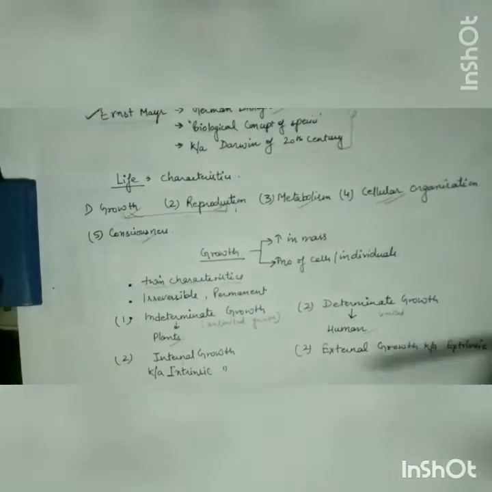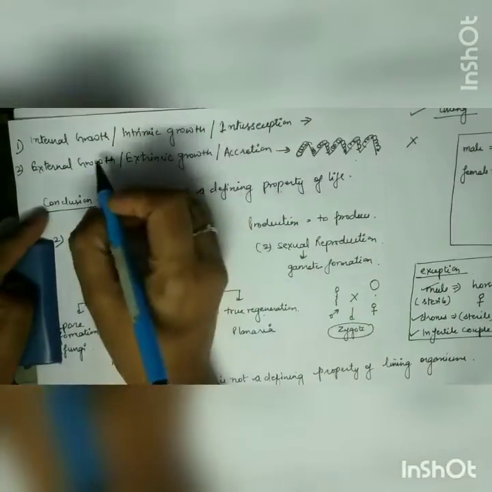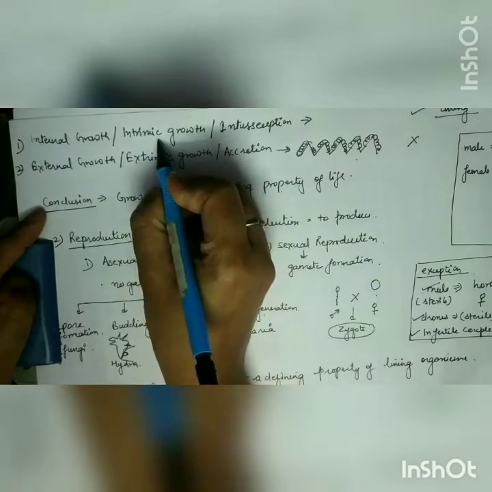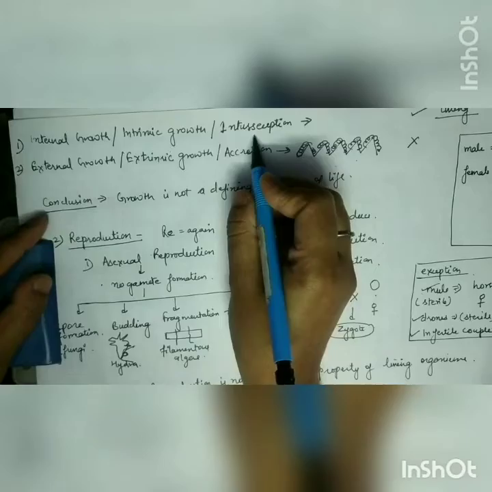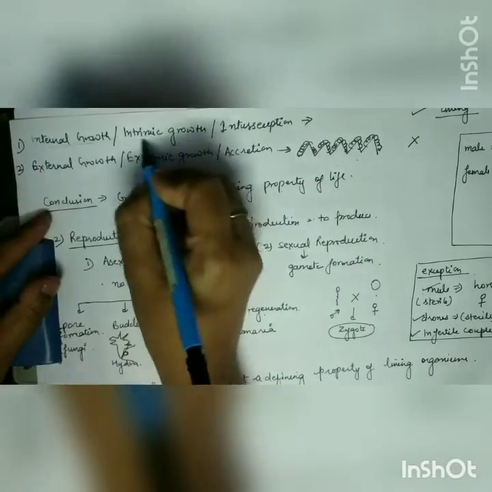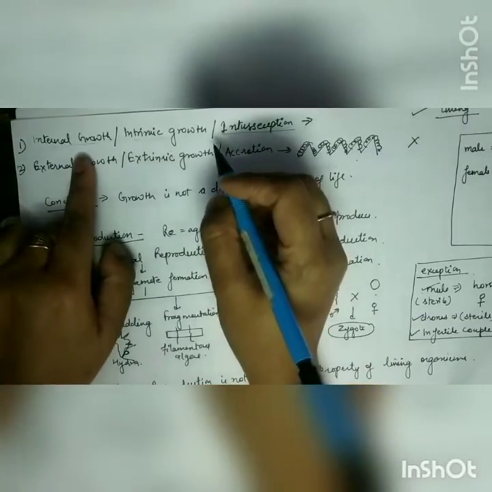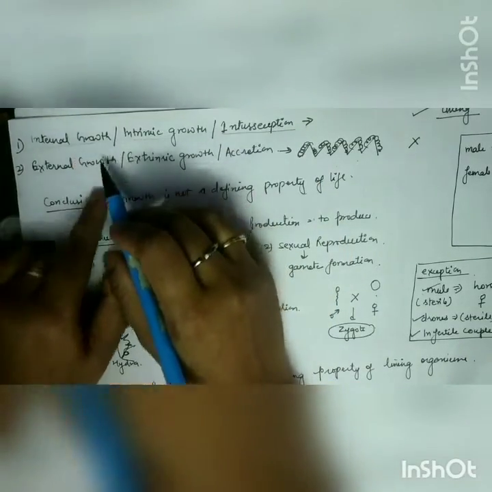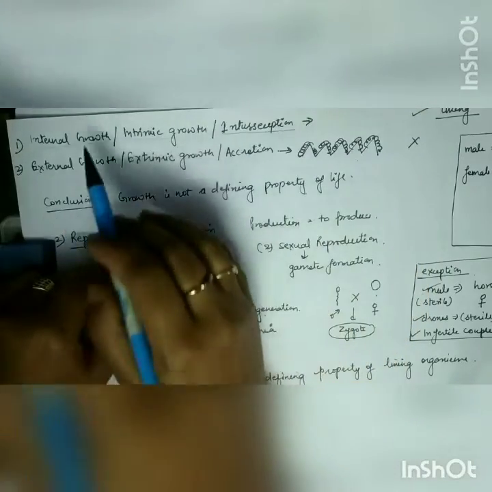So in the next, I will show you internal growth. What is internal growth? Another name of internal growth is intrinsic growth as well as interoception. Clear? So memorize all these three terms. So what is the meaning of internal growth? The name itself indicates that the growth which is happening from inside is known as internal growth.